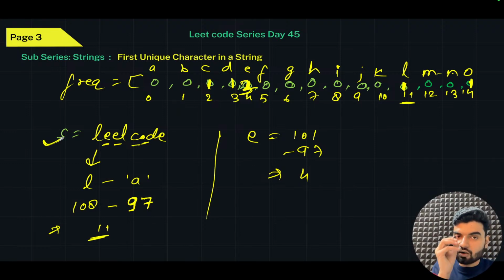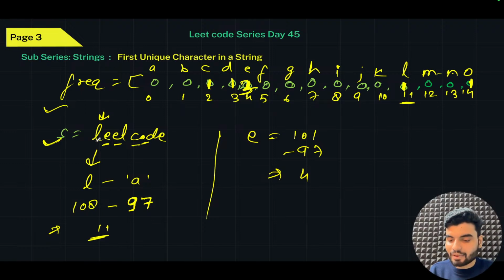and now if this L, whatever the first character is, is having the frequency as 1, can I say this is the first unique character I have? Yes or no? Understood? How can you use this array as a frequency counter? You need to convert your string values to numbers that can be used as an index in the frequency counter array, and only then you can use it.